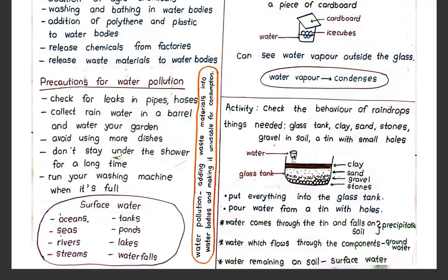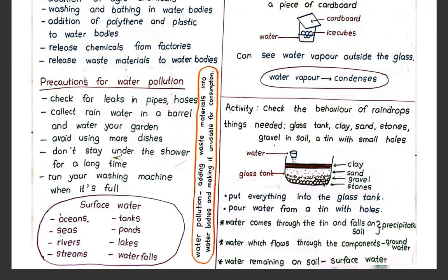So once you keep the tin like this, and you should put clay, sand, gravel, and stones into the glass tank. And once you pour water into the tin, අපි water වක් කරනවා tin එකට. Once you pour water into the tin, you can see all the things get settled down like this.